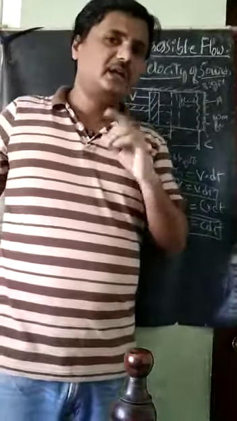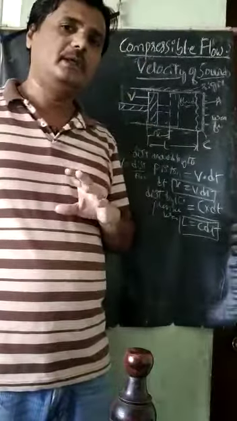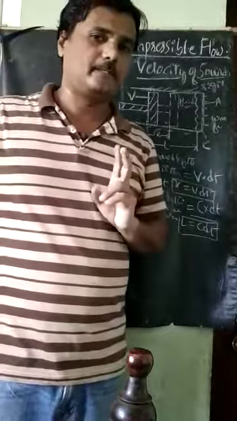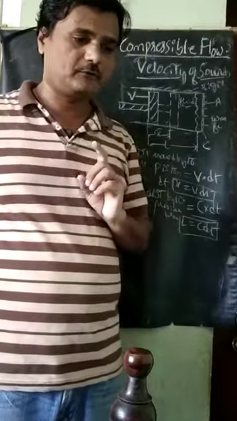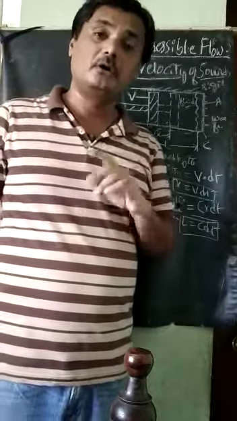In the continuation of the derivation, we are taking two laws here: one is the conservation of mass and another is the conservation of momentum.